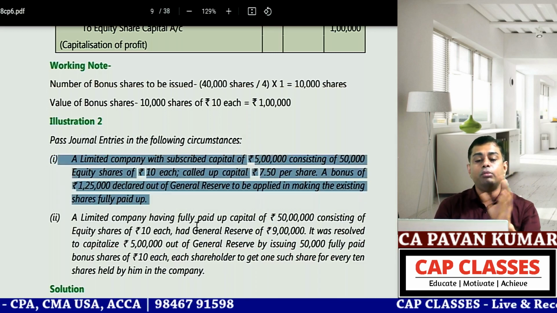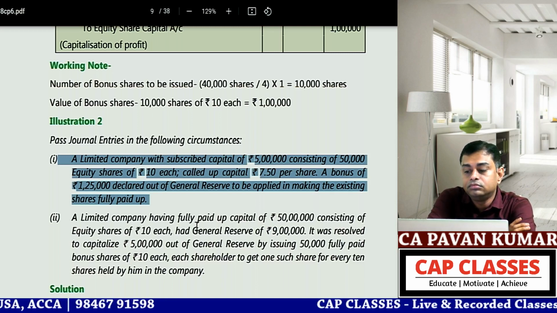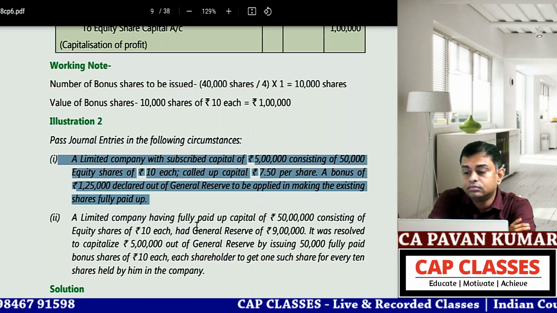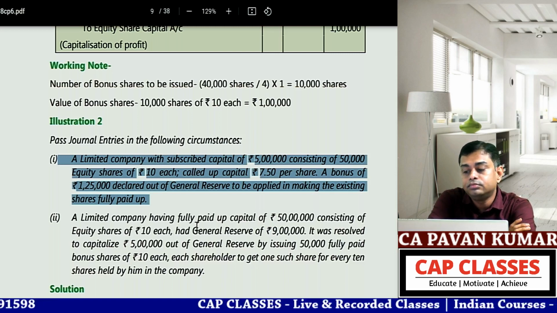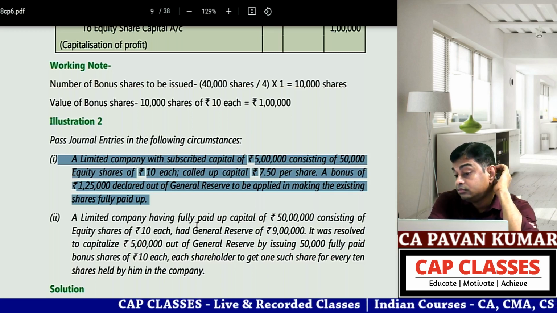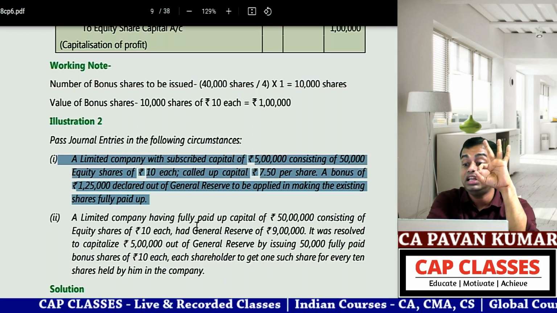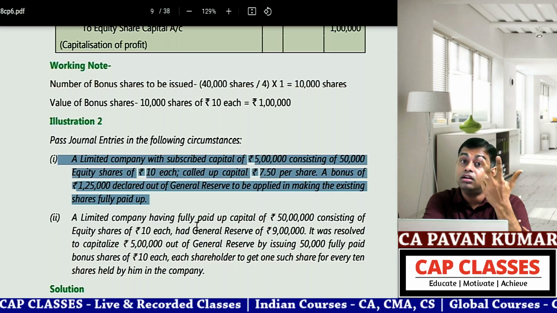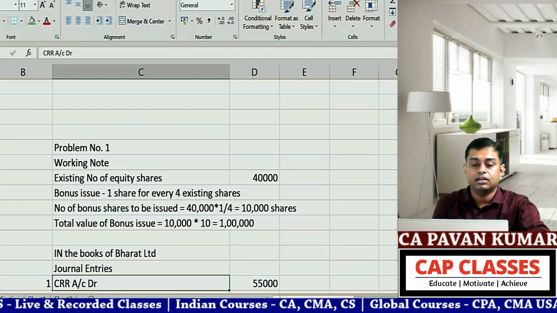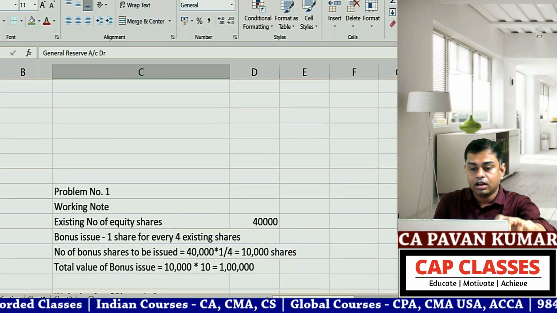So now you tell me how many journal entries will be passed for this? 1 or 2 or 3? How many journal entries will pass? Bonus, share call, share capital, share final call. 3 journal entries. You have to write these 3 journal entries, beta.